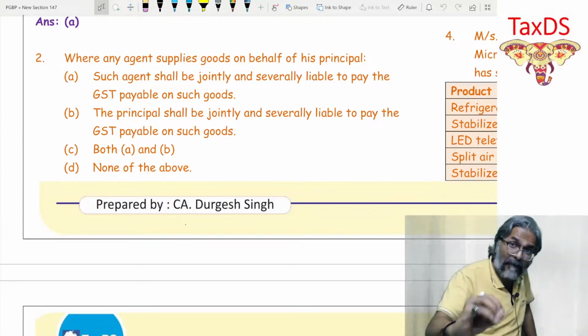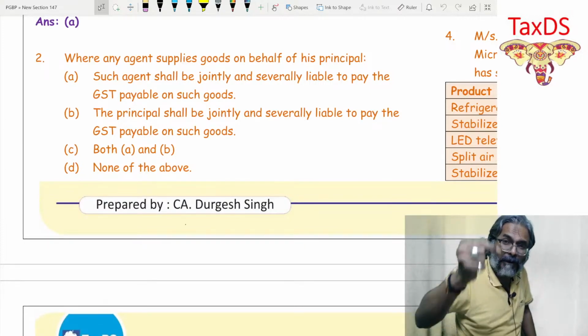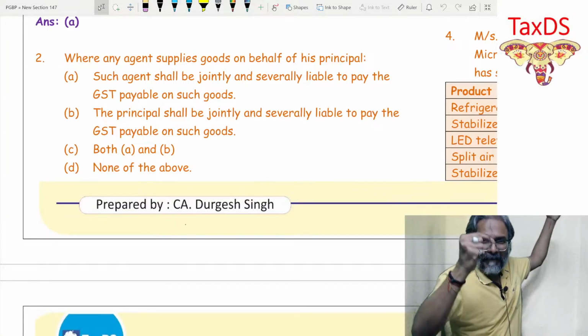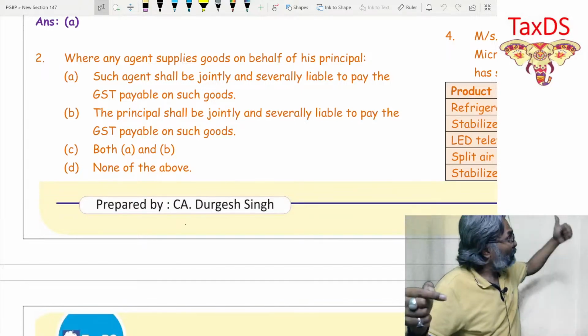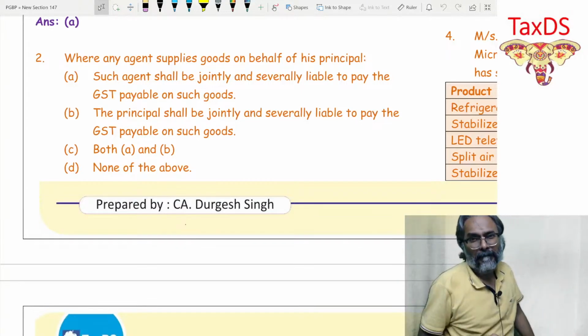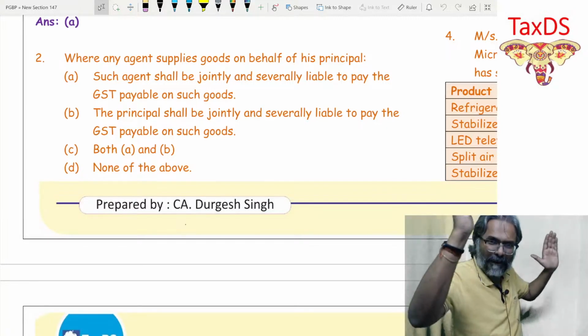In fact, the same law is also there under the income tax law. In income tax law also, an agent of a non-resident is responsible for the liability, and also the non-resident. Both of them are liable under the income tax law as well. So what is the position under the income tax law?